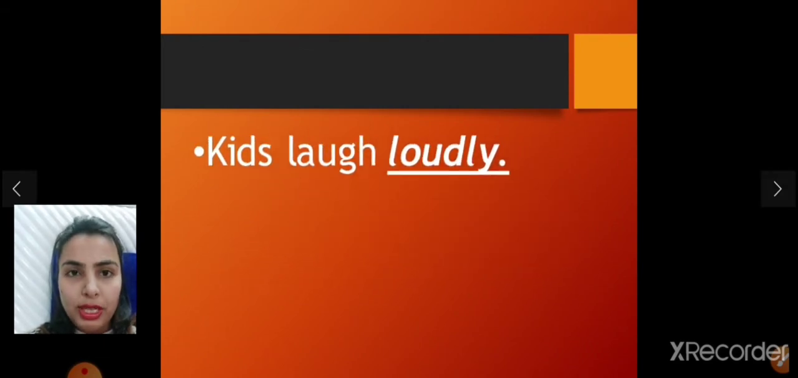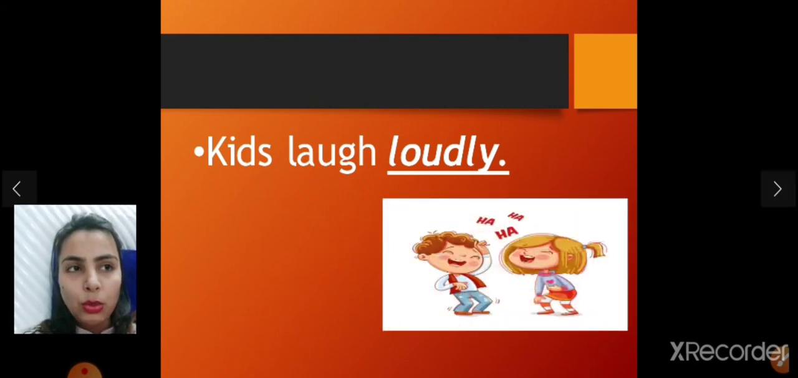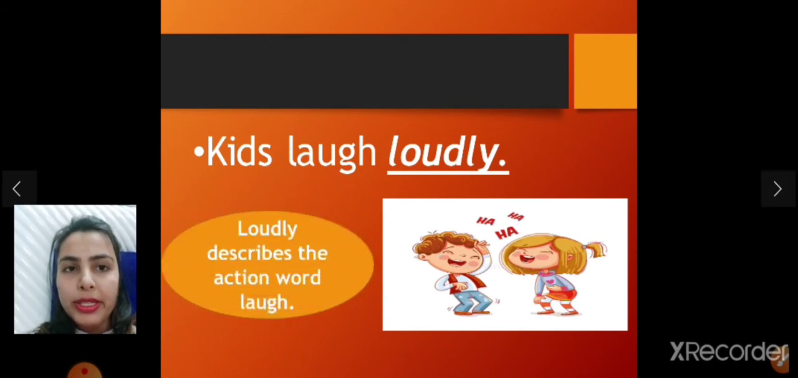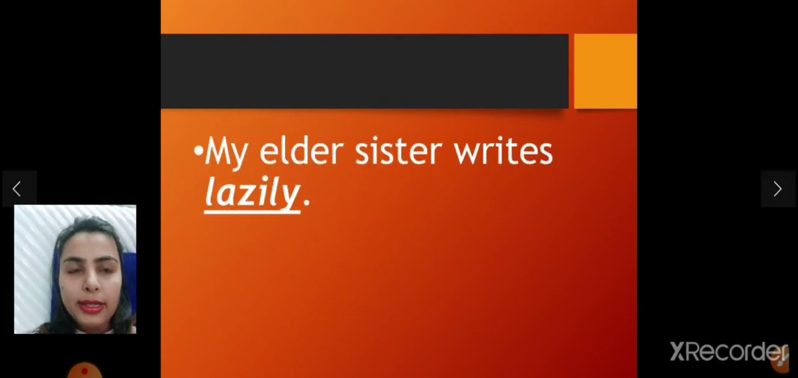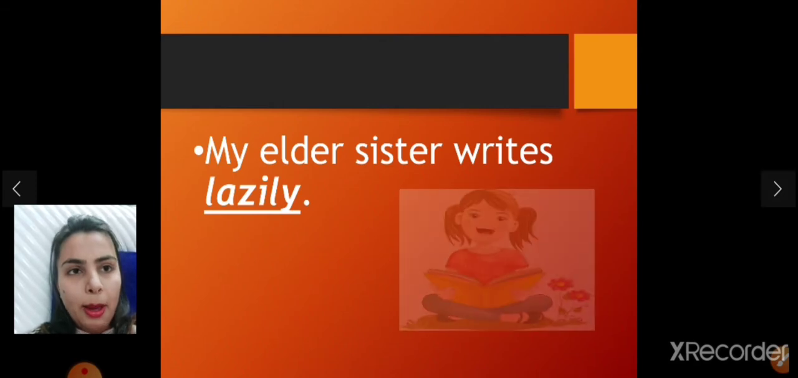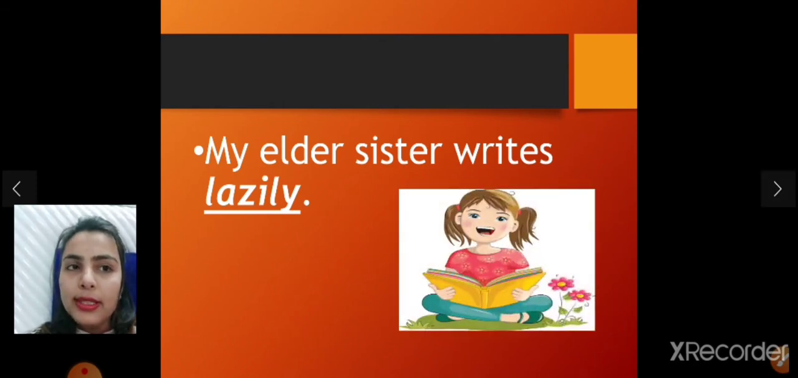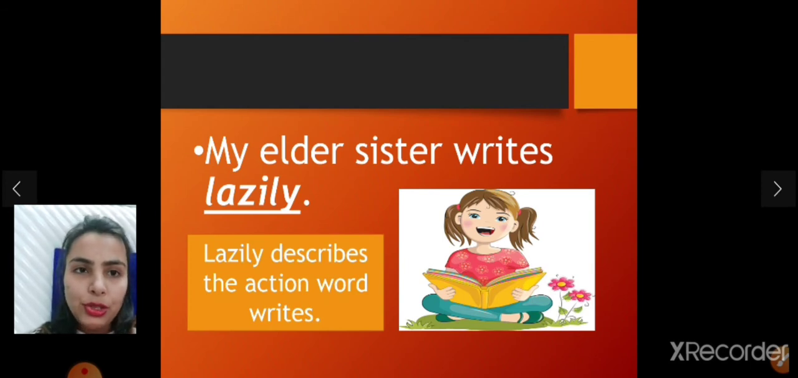Kids laugh loudly. Here, loudly is our adverb. Loudly describes the action word laugh. Now see the next. My elder sister rides lazily. Here again, lazily describes the action word rides. Rides is a verb here, and lazily describes the action of the verb rides.